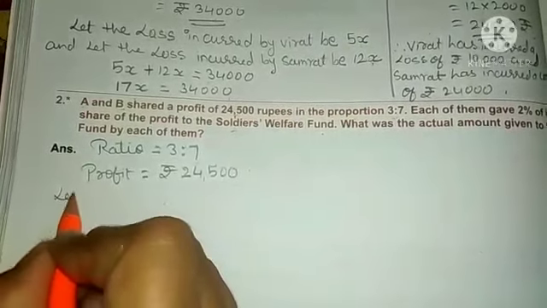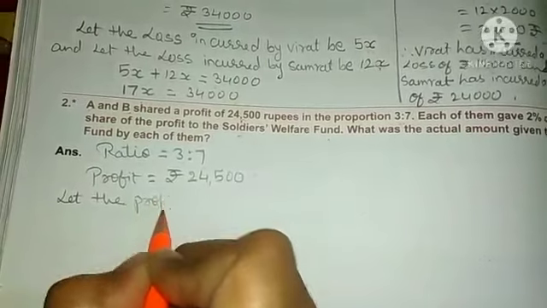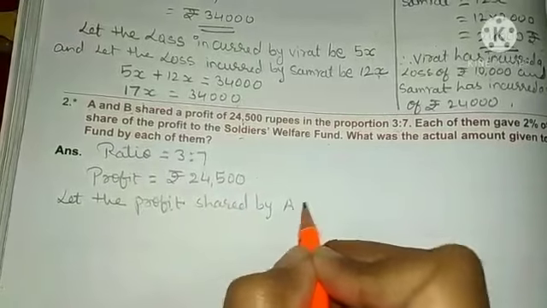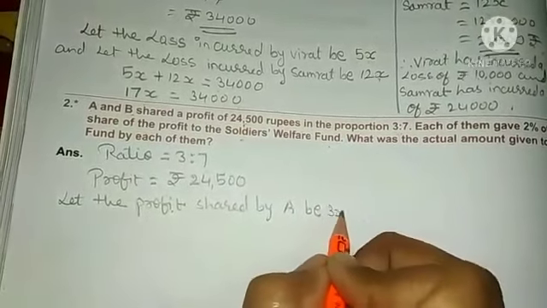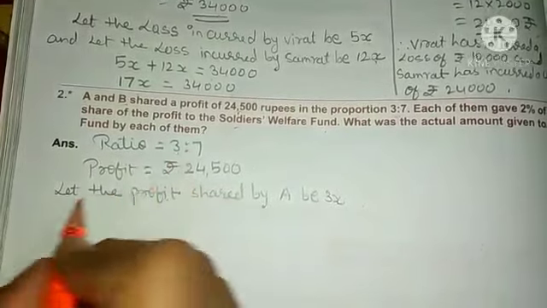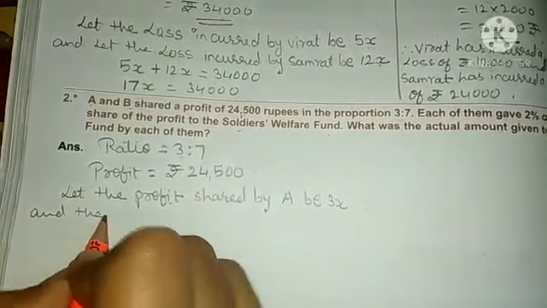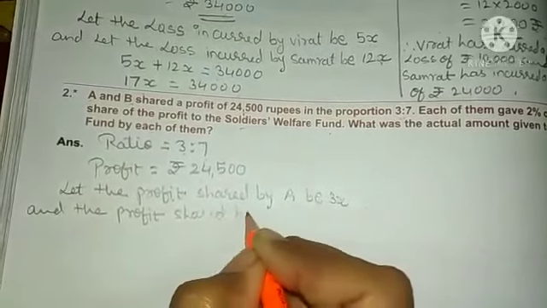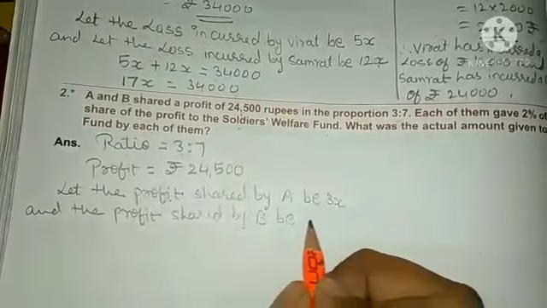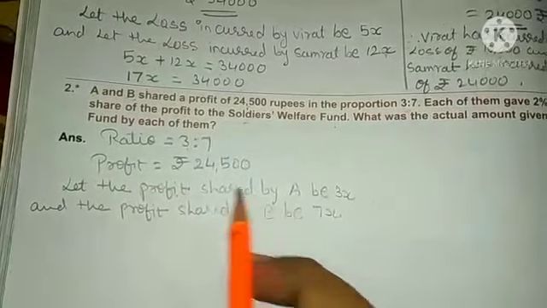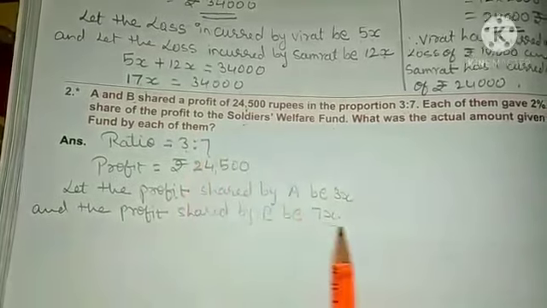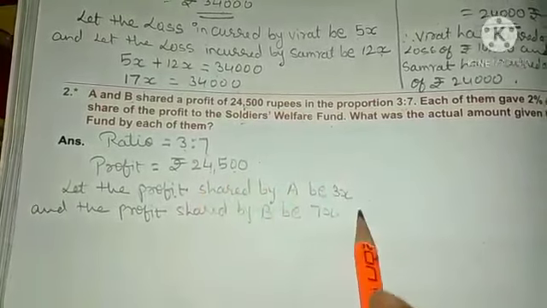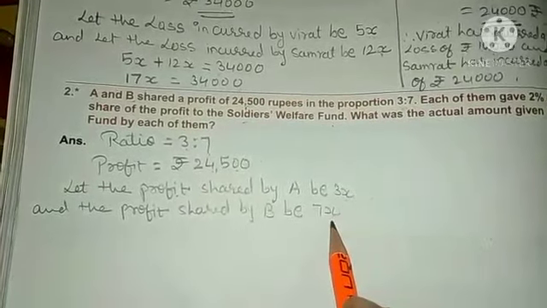So here we will write down, let the profit shared by A be 3x. What is the share of A? That is 3. And the profit shared by B is 7x. And what is the ratio of B? That is 7, so 7x. We don't know how much of this 24,500 A will take and how much B will take. So we have taken that as x.